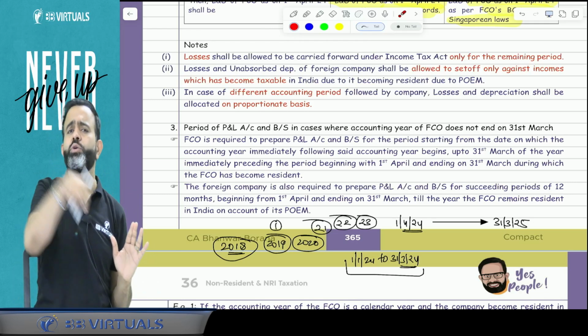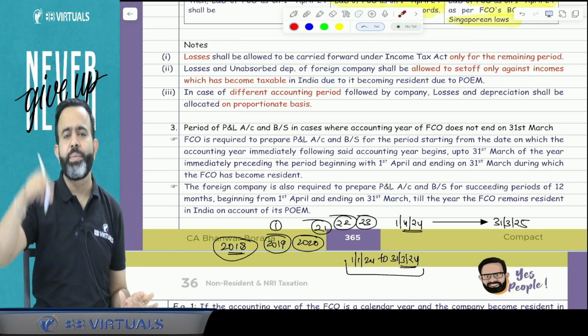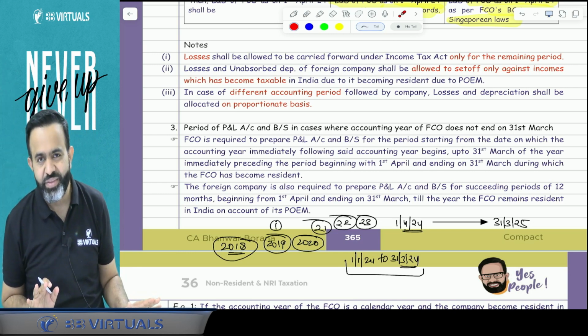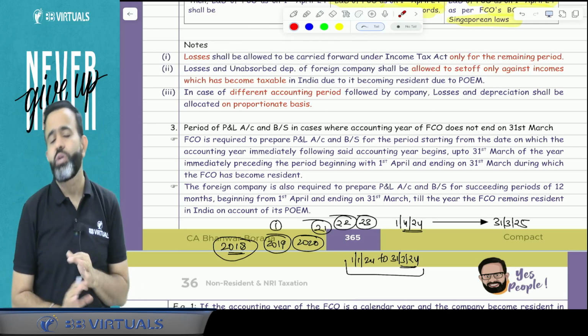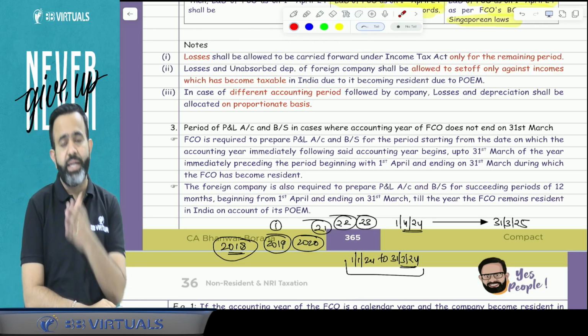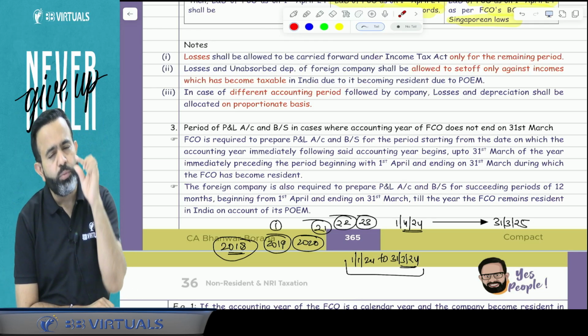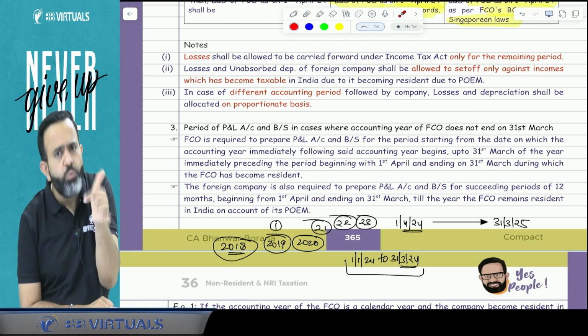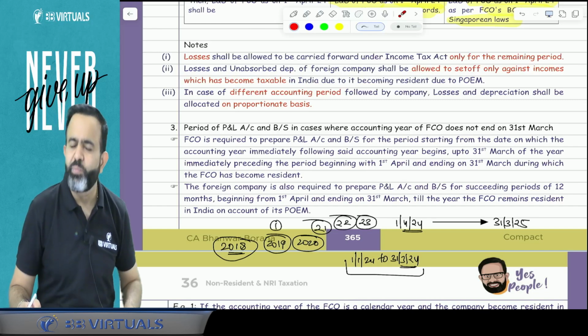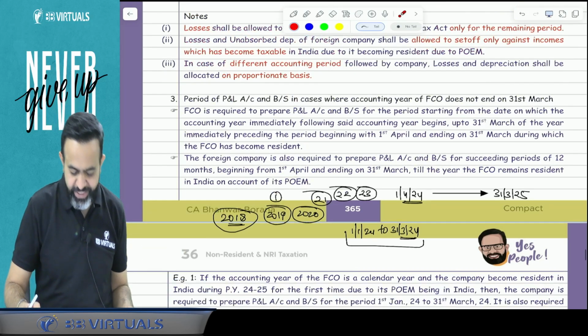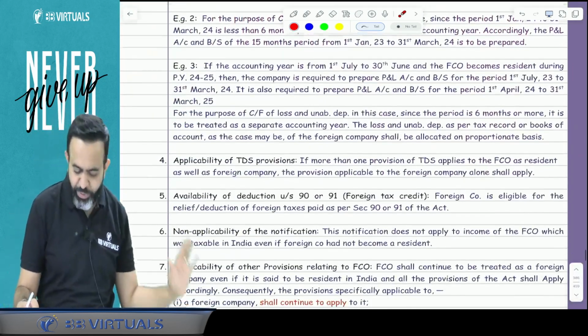Again, against that income you cannot set off the losses or unabsorbed depreciation which were incurred outside India. So in simple words, whatever losses or unabsorbed depreciation were incurred outside India, you can set off only against the income which has now become taxable in India due to the POEM concept. You got my point or not? Yes. Now you will read it, now you will be able to understand.